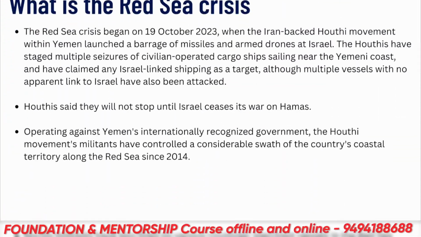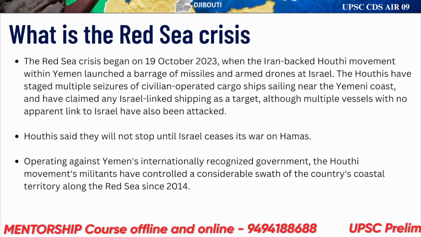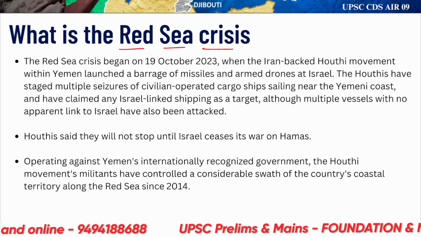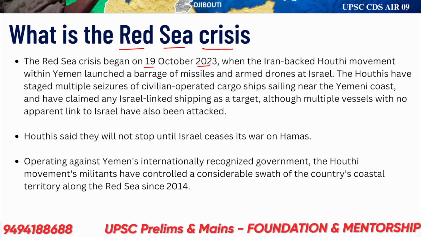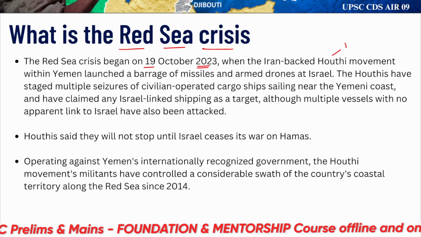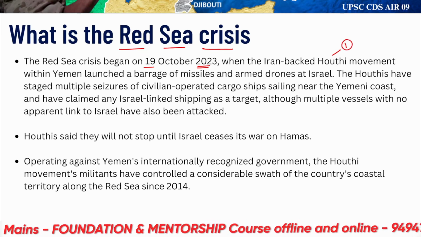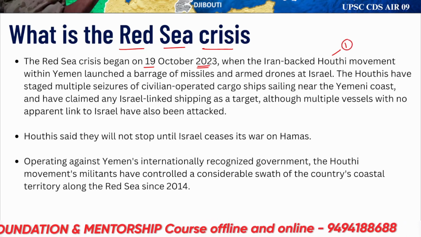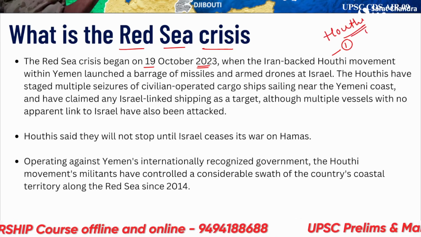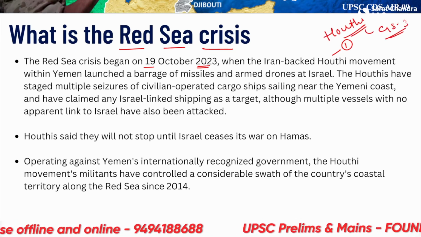So let's begin with the first topic that we have on the board, that is the Red Sea crisis. So what is this Red Sea crisis? It began on 19th October 2023 when the Iran-backed Houthi movement... This is our first topic, but we are not going to deal with it in this lecture. This is the Houthi rebel, and what is the Houthi movement? This is a topic from GS3. You should read about it separately.